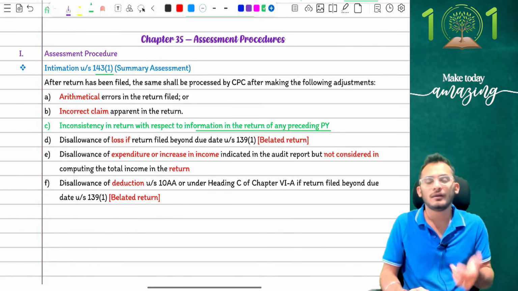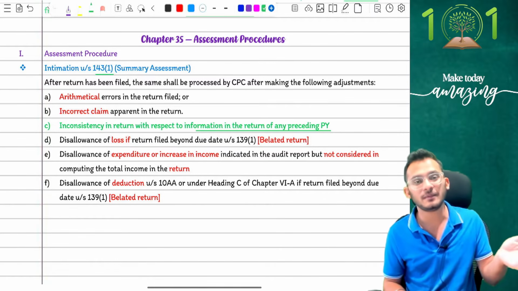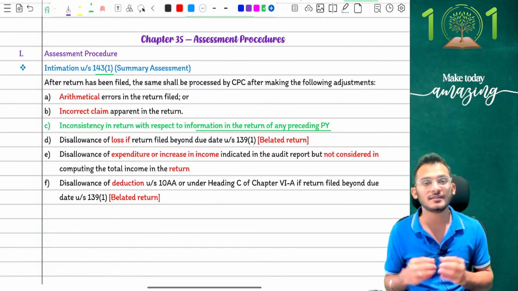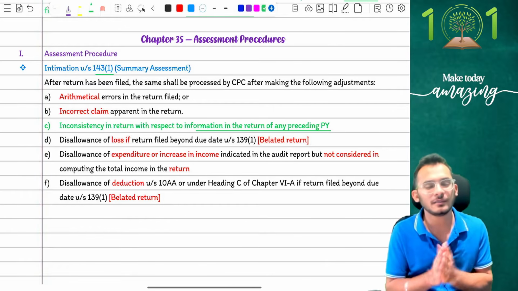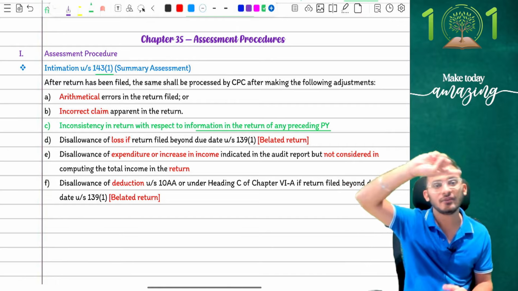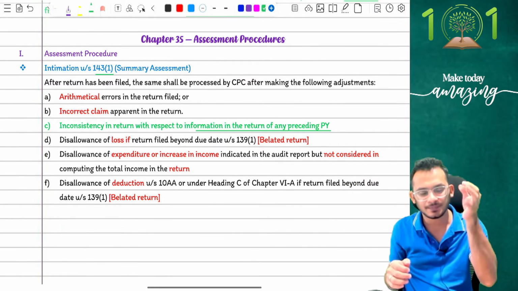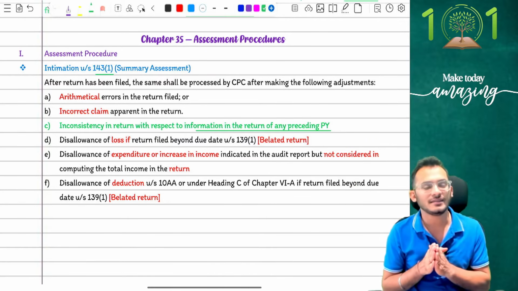Point number 1. Or probability number 2. It may be a scenario that last year you claimed a depreciation and after depreciation your closing WDV showed 5 crores. But current year when I open the return it says opening WDV 7 crores. How will it become 7 crores? Not possible. Income tax department says in that case I now have the powers under 143(1) itself, where I can verify last year's return and current year's return, and if there is a mismatch I can make adjustment accordingly. Perfectly permitted. That is what the 143(1) adjustment says.